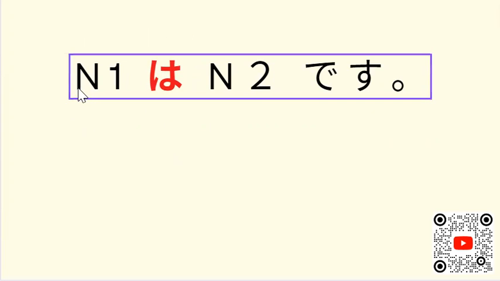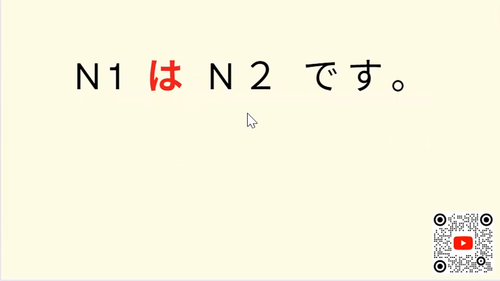Okay, so we have here noun 1 wa, noun 2 desu. So from the word watashi, so I am, no? So watashi, I am in English, is a noun. So we have here noun 1, meishi. So watashi.